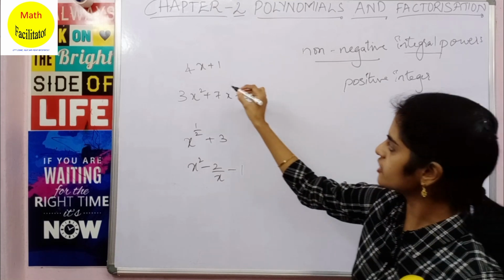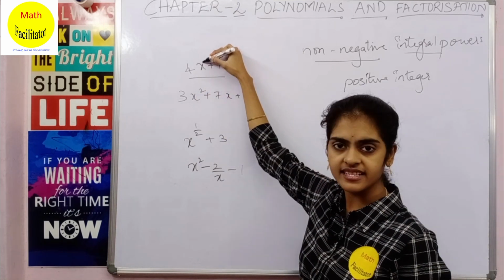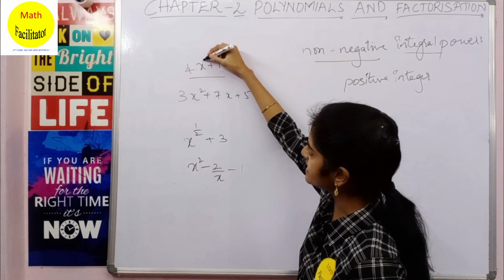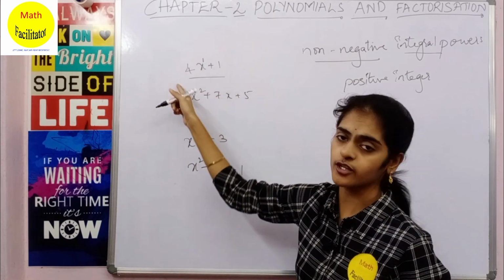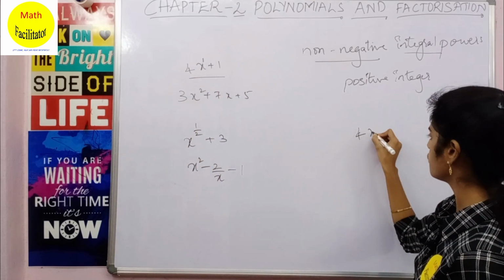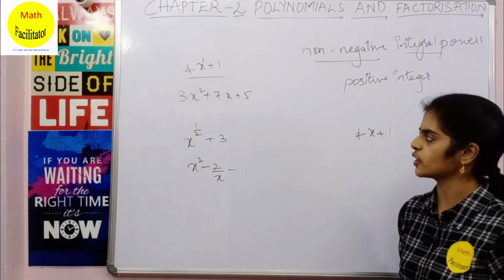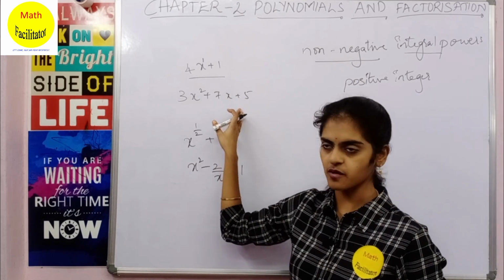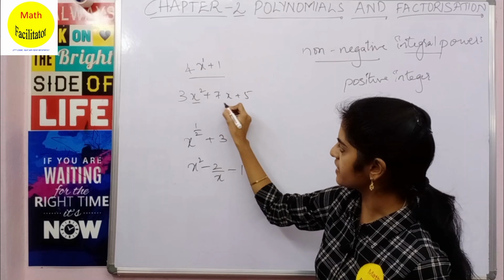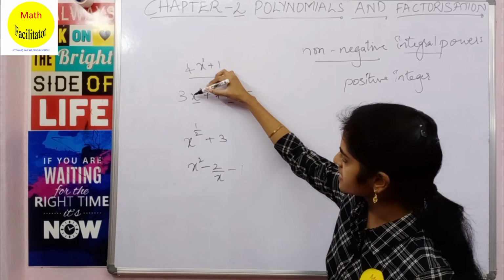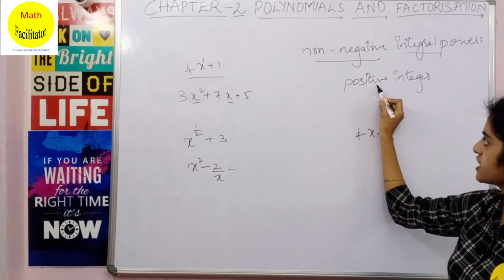Now here x is a variable in this expression, and x has power 1. So this is a polynomial. Let us write here: 4x plus 1 is a polynomial. Now let us come to the next example, 3x square plus 7x plus 5. Here x is a variable with power 2, which is a positive integer.